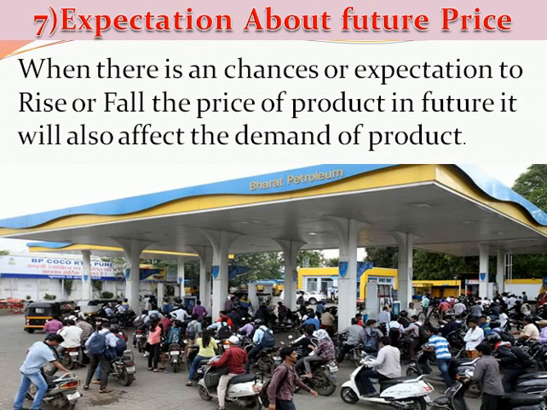In this season most people purchase onions in high quantity and keep them in stock for the monsoon season, because in the monsoon season the price of onions and tomatoes may increase, and onions are a durable product.